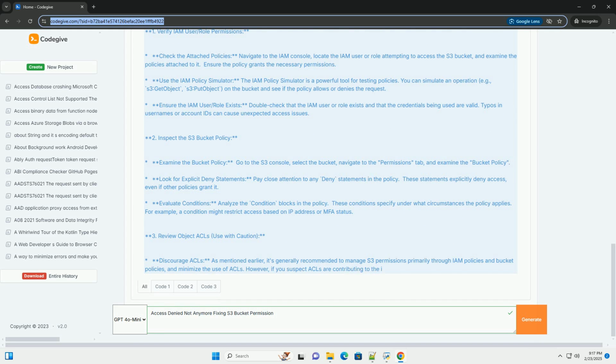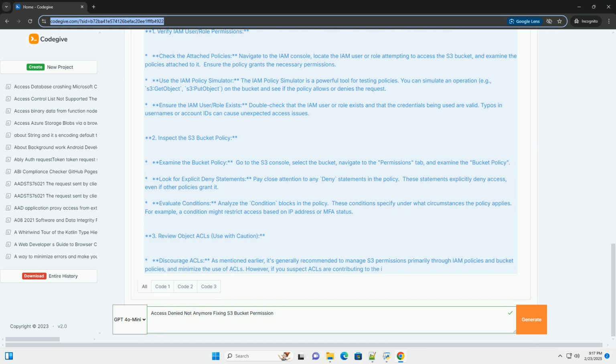Examine the policy. Review the endpoint policy to ensure it allows access to the specific S3 bucket and operations that are required. 6. Check SSE-KMS permissions, if using KMS encryption. KMS key policy. Go to the KMS console, locate the KMS key used to encrypt the objects, and examine the key policy. Ensure the IAM user/role has KMS permissions.